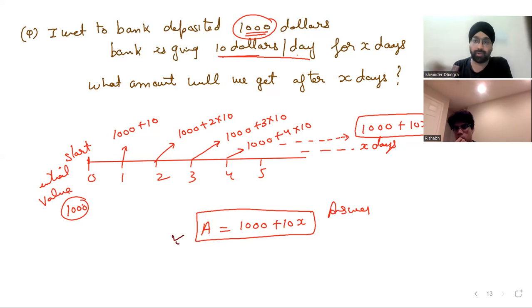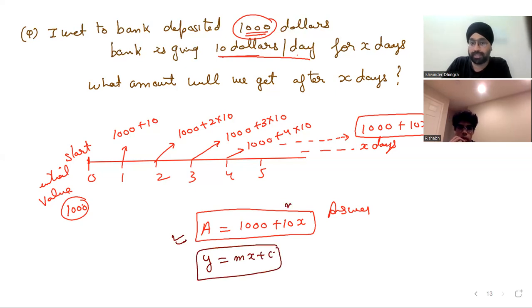Now, can you relate this to any kind of equation we have done? What kind of equation is it? Well, it's increasing slowly every day, so that would be slope or something. Yeah. So can we relate that with this one? Y is equal to mx plus c, isn't it? Let's say this is mx and this is c.